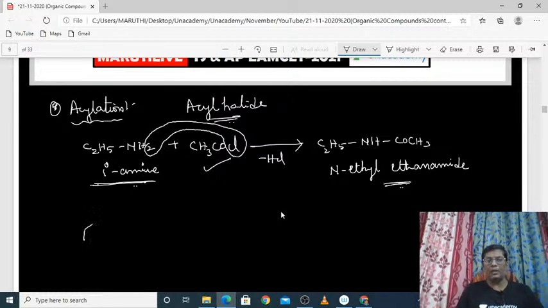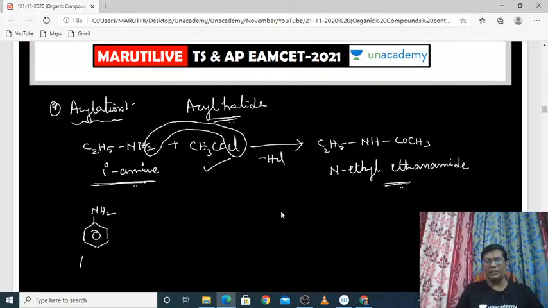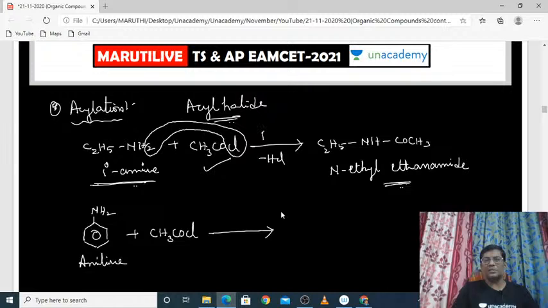If I am taking an aromatic amine like aniline, it is called an aromatic amine, of course. If I am taking an aromatic amine, again if I am reacting it with the same acetyl chloride, in the presence of base here,